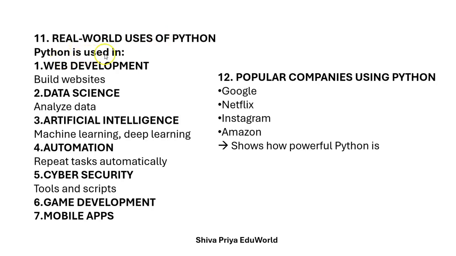Where all do we use Python? Let us see web development. To build websites, we use Python. In data science, to analyze the data, we use Python. In artificial intelligence, in machine learning and deep learning as well, we use Python. In automation also we use Python, to repeat tasks automatically.